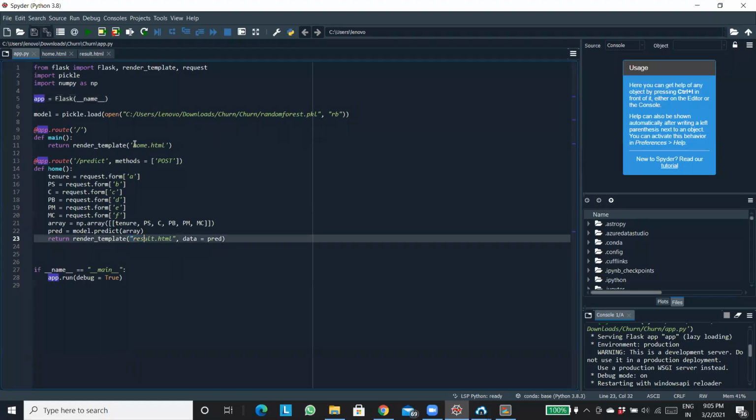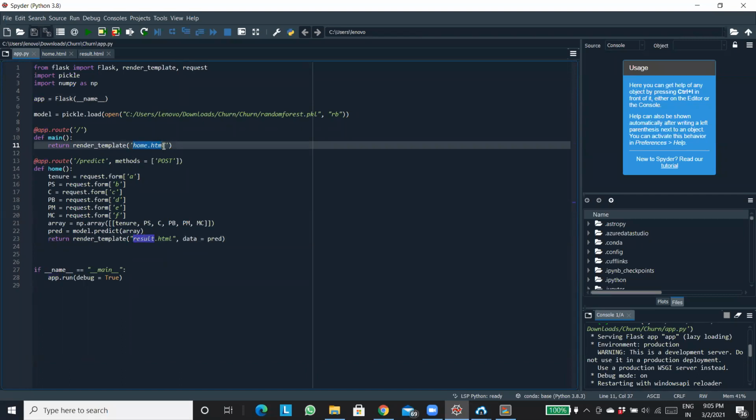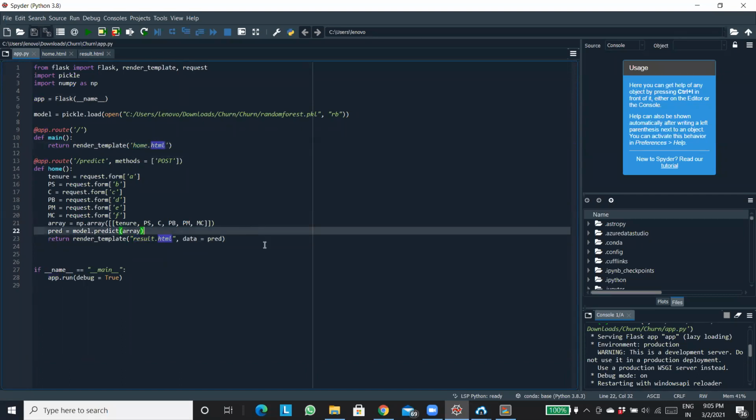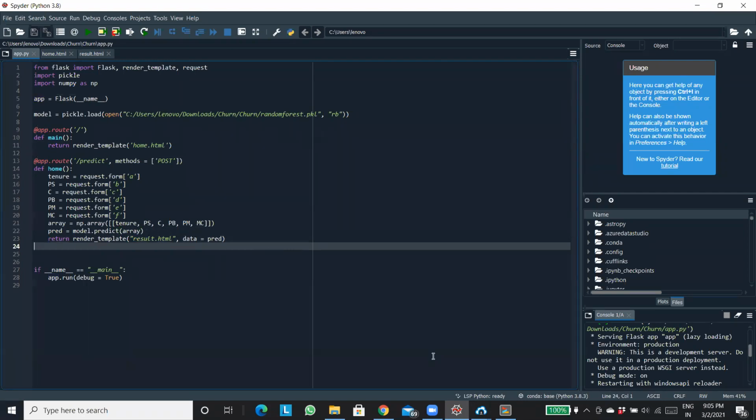The HTML is also present in the same zip file, Sandeep. All these files need to be in the same folder, right? Why should they be in the same folder? Tell me, if I keep templates in some other folder, what is going to happen? Anyone? Everything is linked. If you open your app.py, there is your result.html here. The first thing it's going to search for is home.html. If it's not found, it's just going to throw you an error.